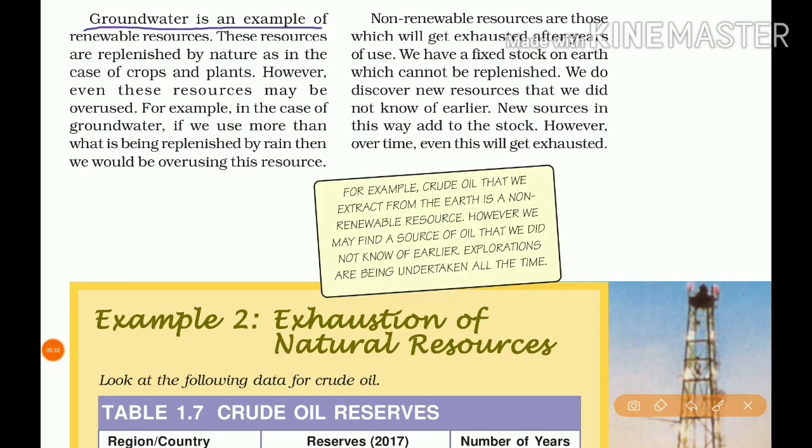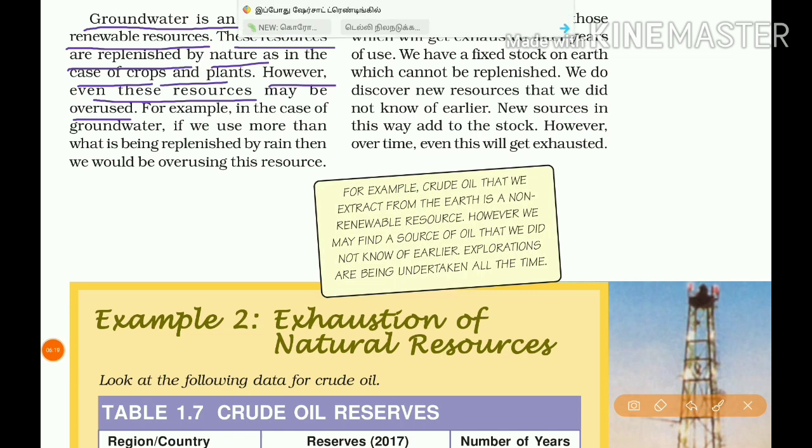Groundwater is an example of renewable resources. These resources are replenished by nature, as in the case of crops and plants. However, even these resources may be overused. So groundwater is a good example of a renewable resource. It can be replenished by nature. But these resources may be continuously overused.